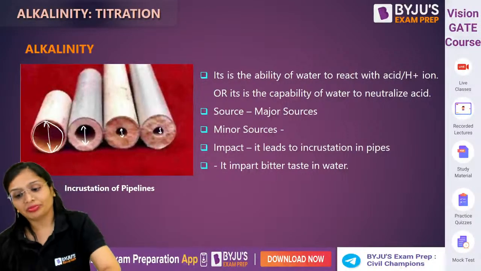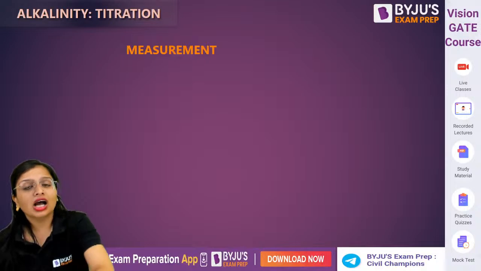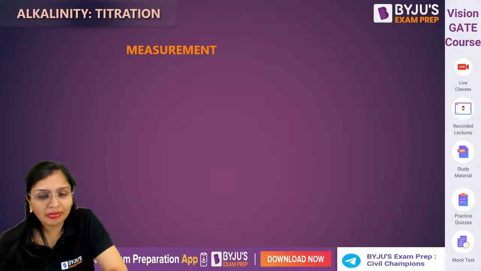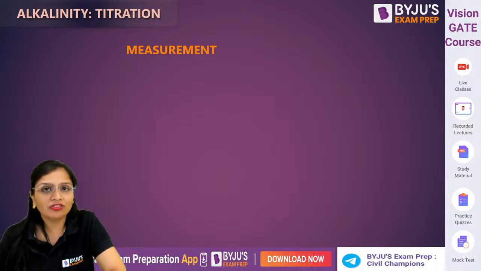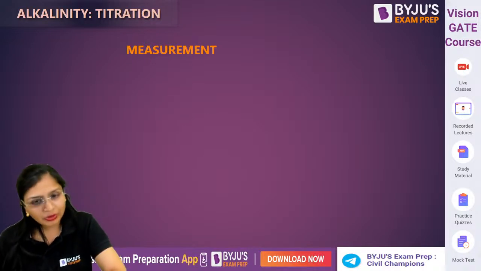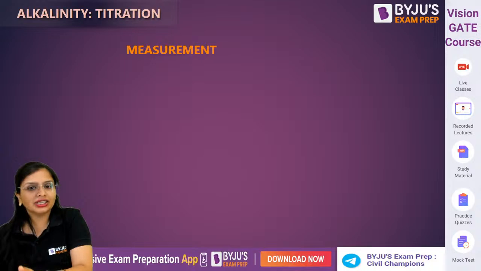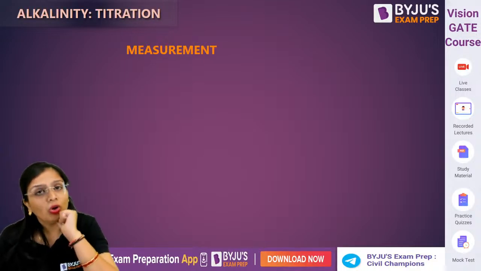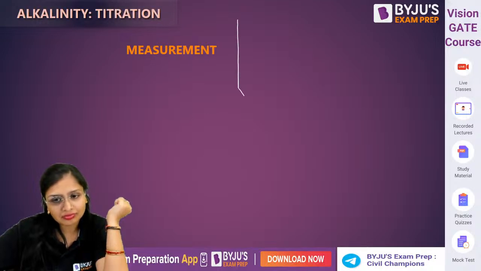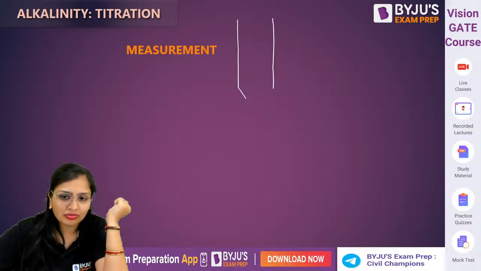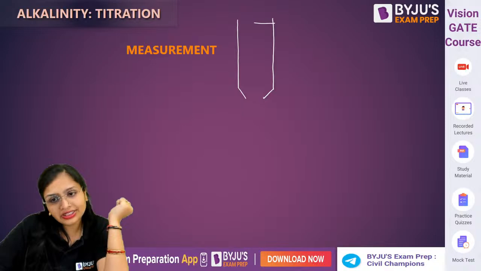Fine. Now, talking next, how do you do the measurement? Measurement has techniques. When you did suspended solids, the technique was the gravimetric technique. Right now I'm doing the measurement of alkalinity, so here the technique is titration. Now I'll tell you what happens in titration. First of all, there is a burette. Generally the burette which we take is of 100 ml, but you can take it of any volume.